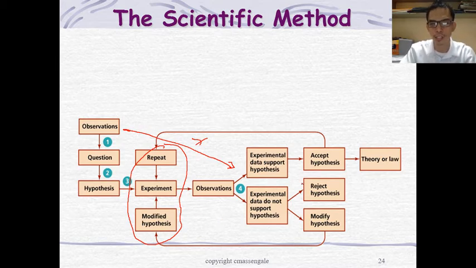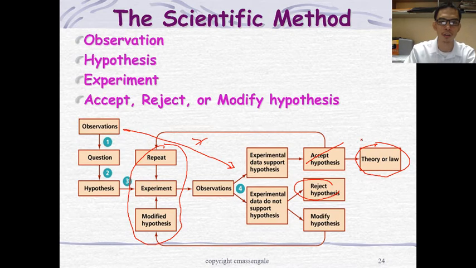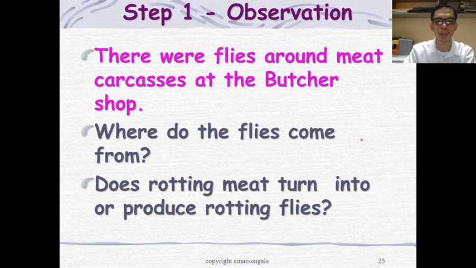Alright, so in his case, he did not reject his hypothesis. Instead, he accepted it, and there were some questions lingering, even though people were not satisfied with his experiment. But still, you can revise this experiment and work on it on your own, and then you prove it to become a theory. So, that's how Redi used the scientific method. Alright, so there you go. This is step 1.